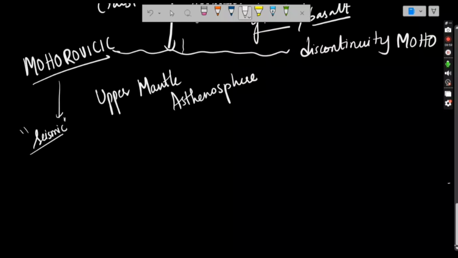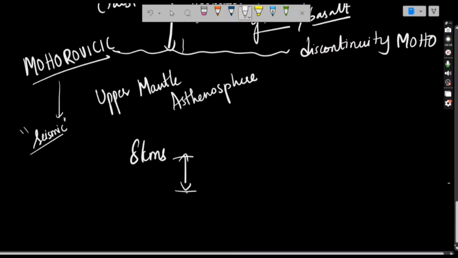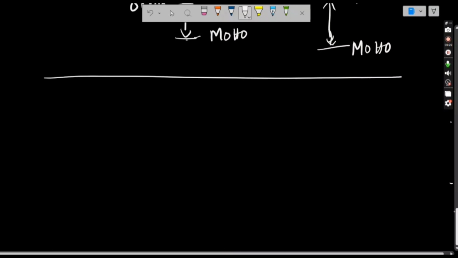With that we have determined that in the ocean crust, after 8 kilometers we can see Moho discontinuity in oceans, and in continents we can see it after 30 kilometers. If it is a crust, after 30 kilometers we can see Moho discontinuity on the continents. So until now we'll revise what we have done.